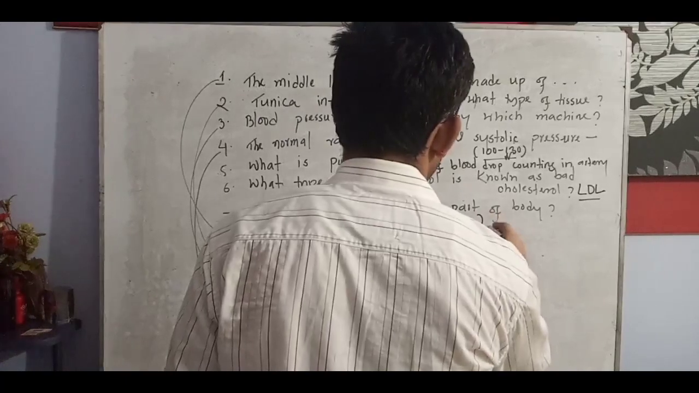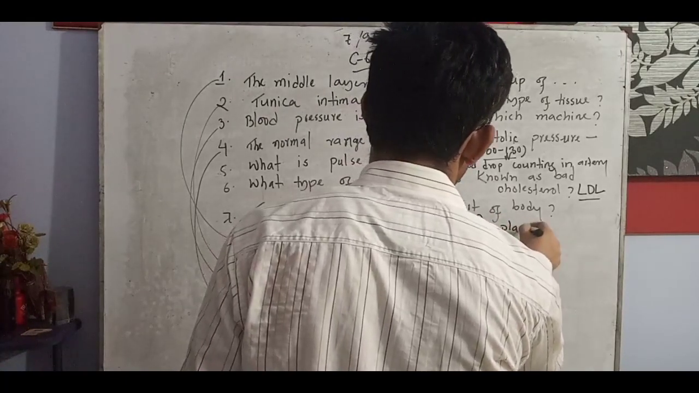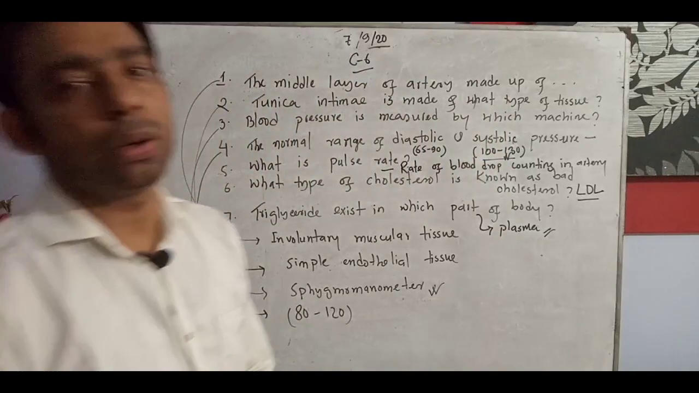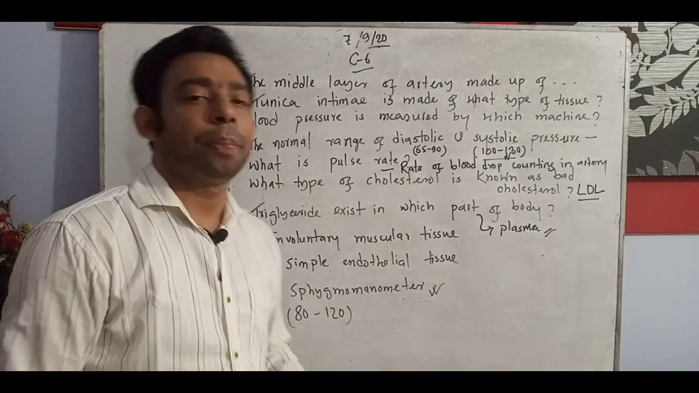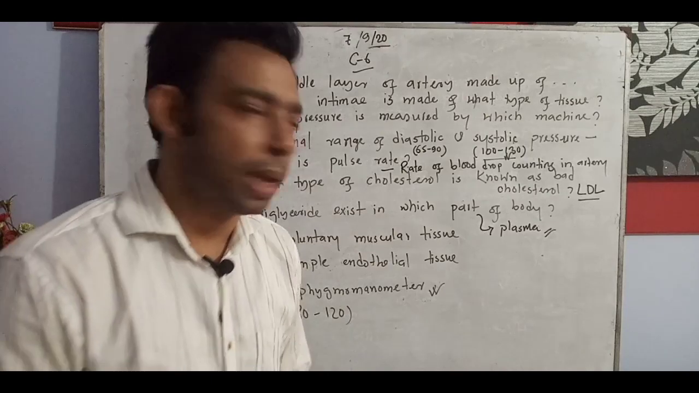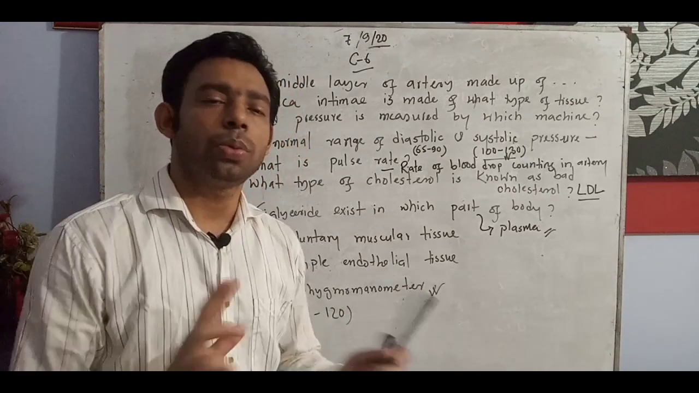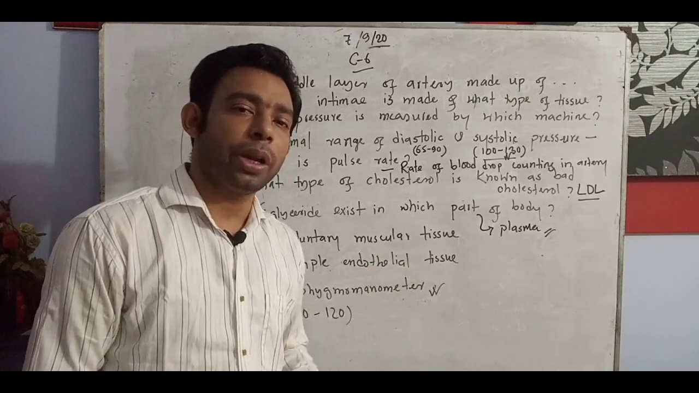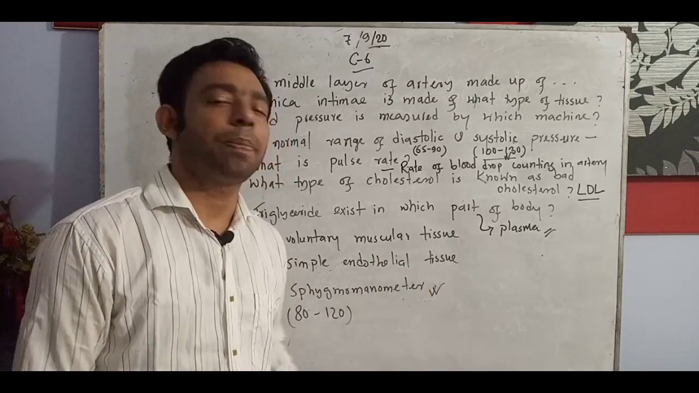That is in the plasma of the blood. Many of the students don't know about this one. Blood cells and plasma are the two parts the blood is composed of. So triglyceride is stored in, or exists in, the plasma.